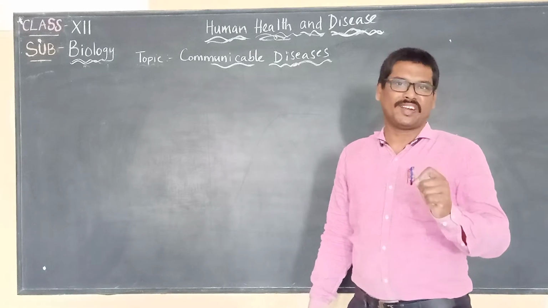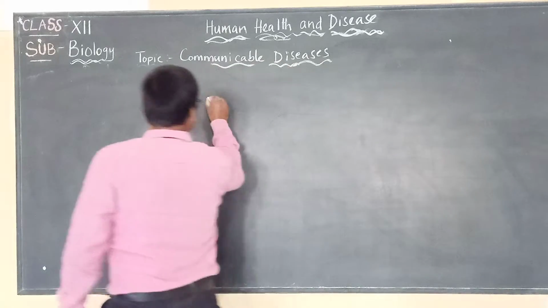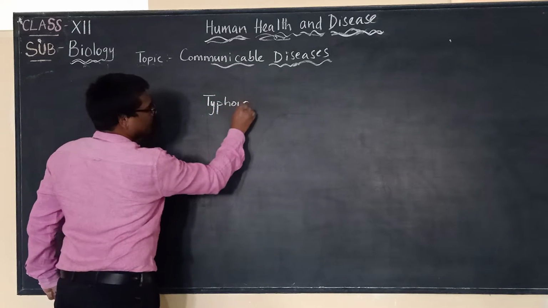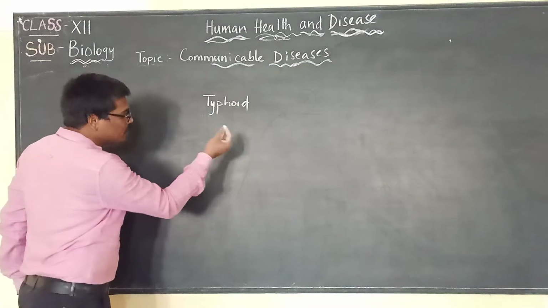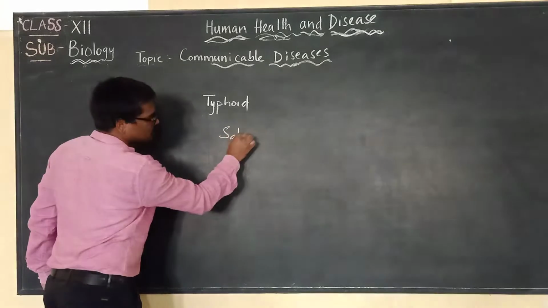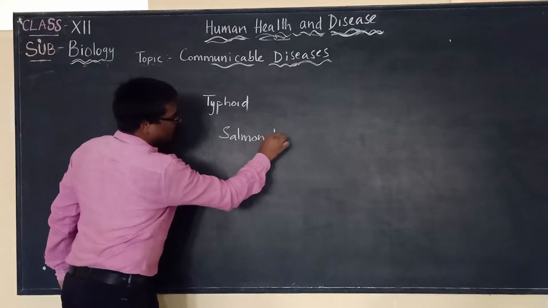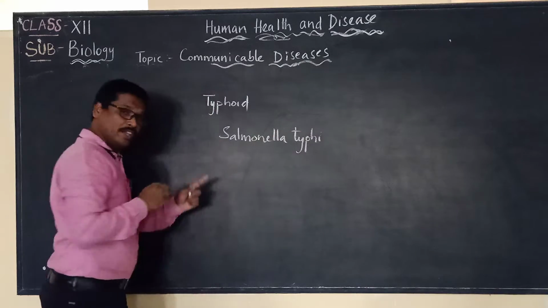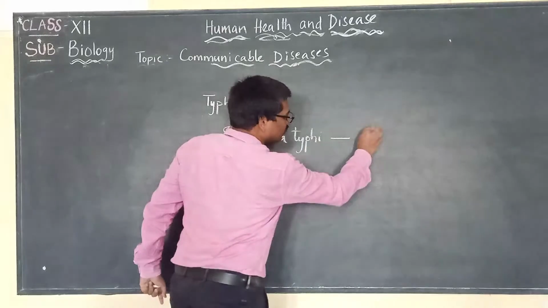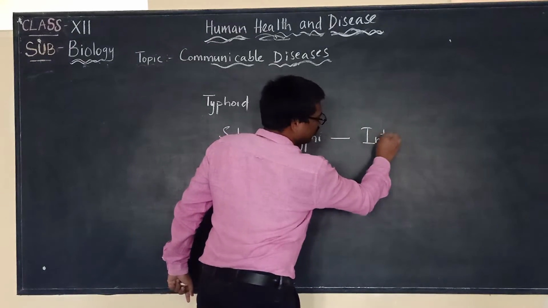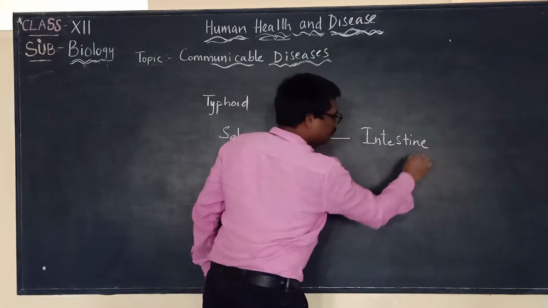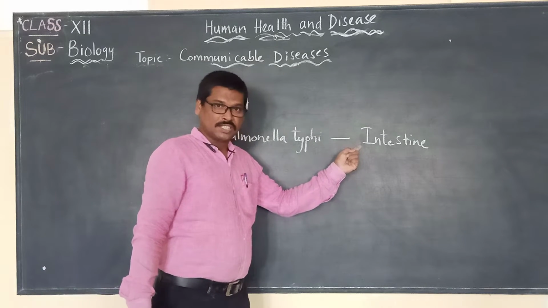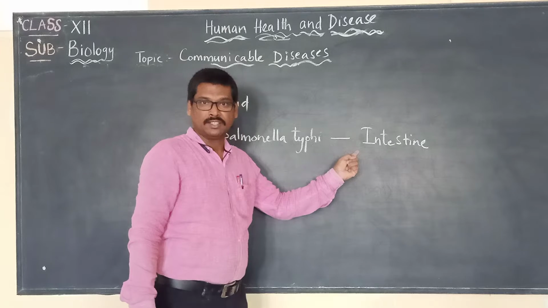And one more point regarding the disease called typhoid. We studied that the bacteria that causes this disease is Salmonella typhi. And we said that this will be invading the intestine of an individual. And please remember, once it invades, it is present in the intestine.